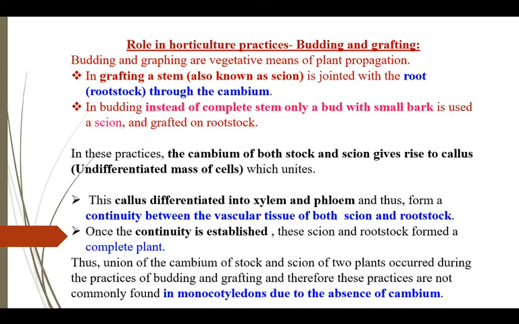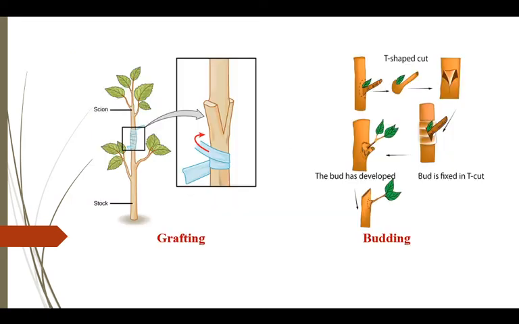This forms a continuity of vascular bundle, and once the continuity of xylem is maintained between scion and rootstock, it will behave as a complete plant. But budding and grafting are not possible in monocot plants due to the absence of cambium.